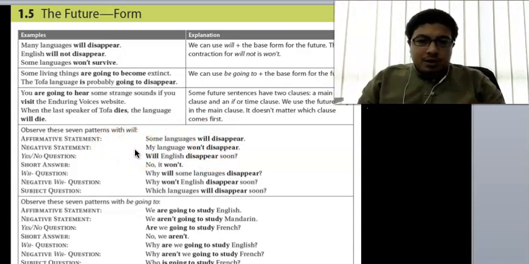If you're asking a question, will English disappear soon? No, it won't. So that means no, it will not. So that is future tense.